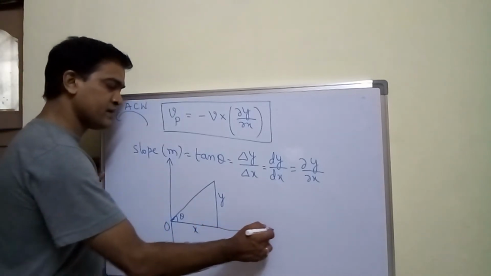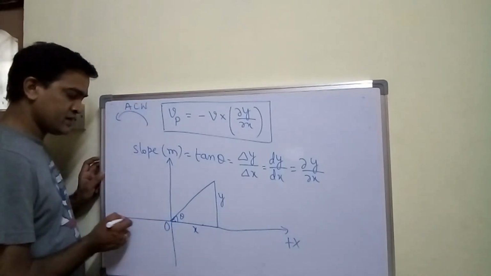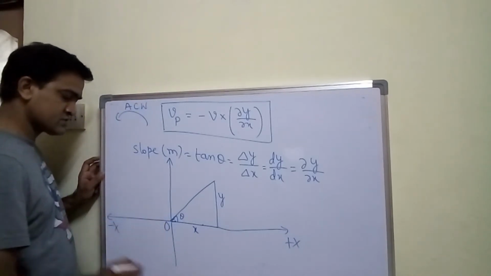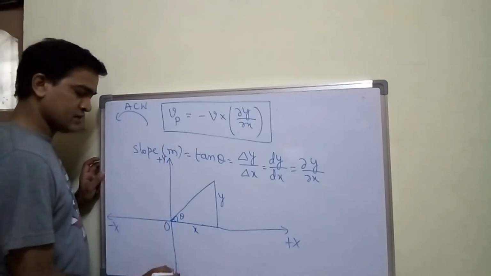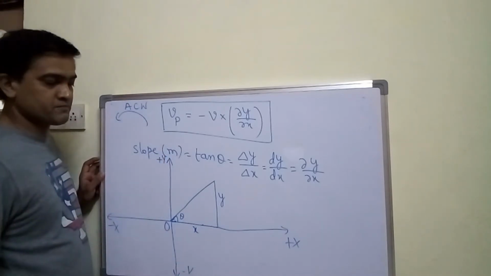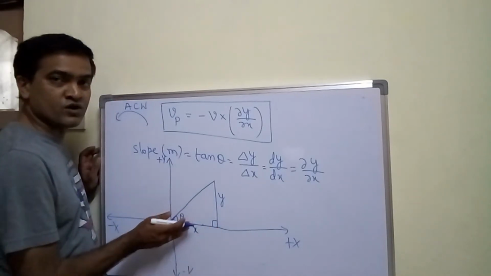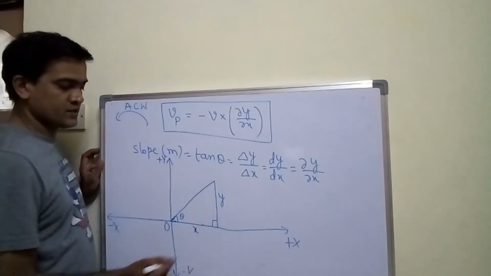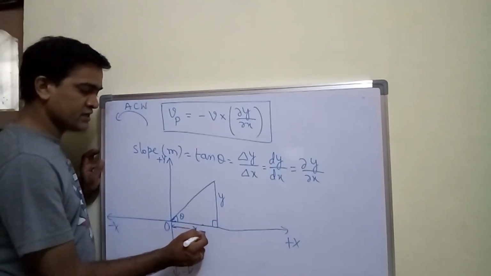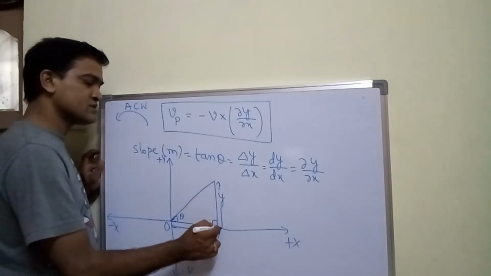Let me take this as the positive x-axis, and this as the negative x-axis. This one is the positive y-axis, and this one is the negative y-axis. I have drawn this right angle triangle in the first quadrant to show you both as positive. This distance I will take as x, and the vertical distance is y.